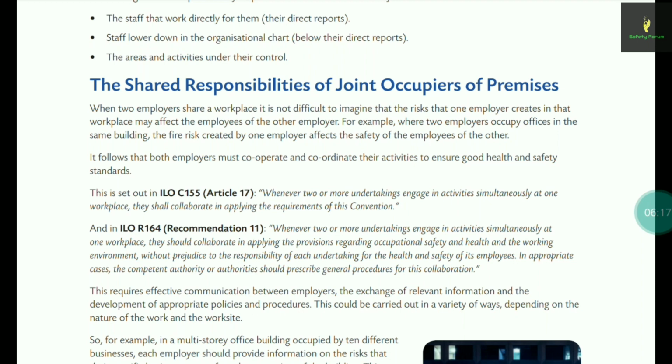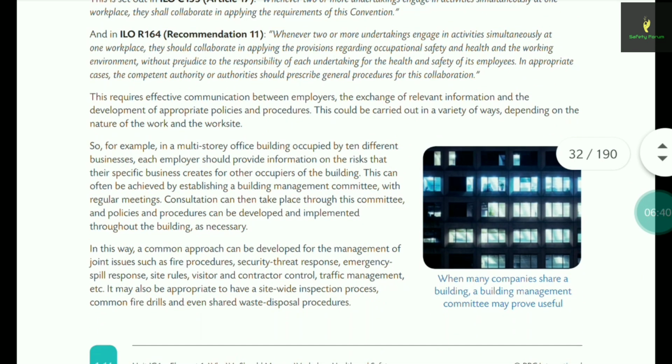You may get information about the shared responsibilities of two companies when they work on a site. So what all are the responsibilities, what rules, what documents need to be checked, how the policies should be. You can expect one question from this. So very important.